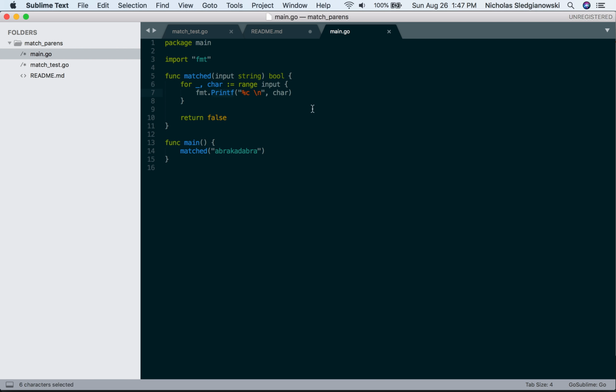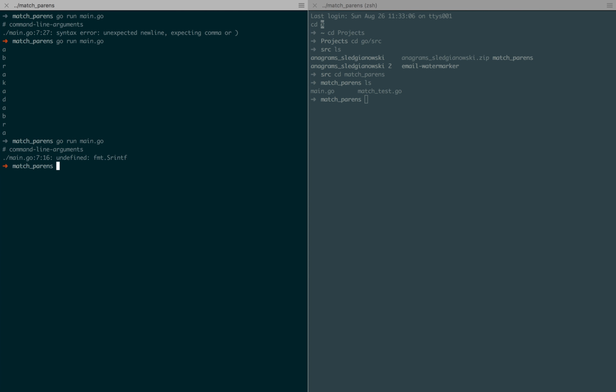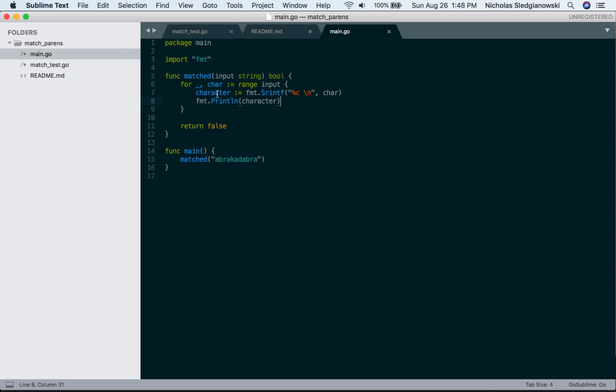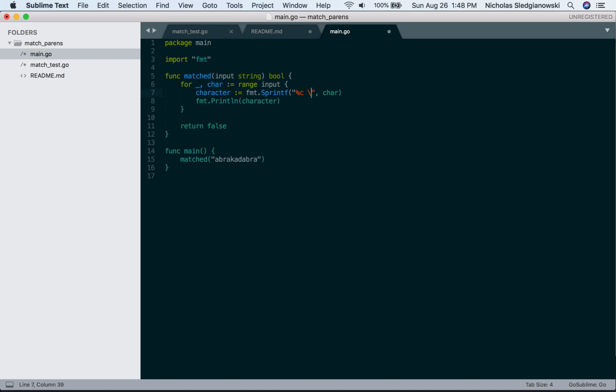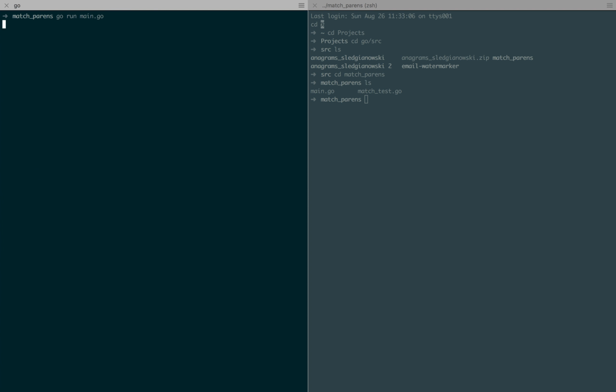So I think what I can do is if I do Sprintf, I will actually return a string. char equals this, and then I should do Println character, and hopefully this does the same thing. Probably because I still need the P. Alright, so now we've got that. We do not need this extra new line. There we go, so main writing for all the characters.